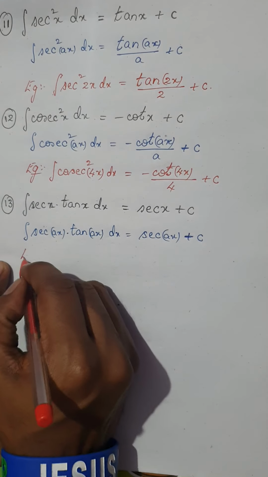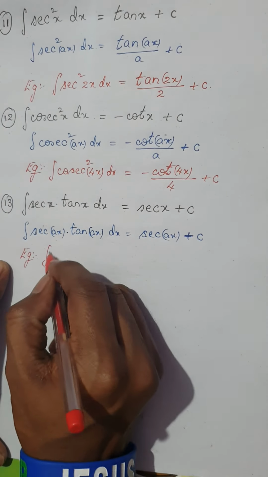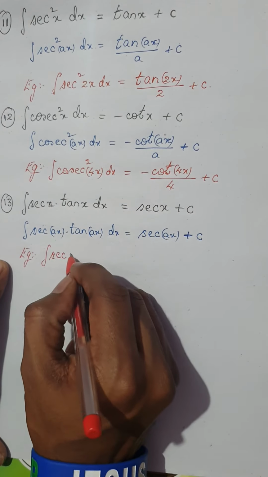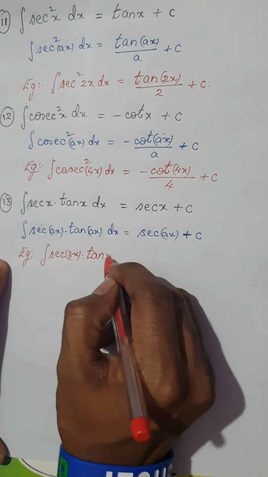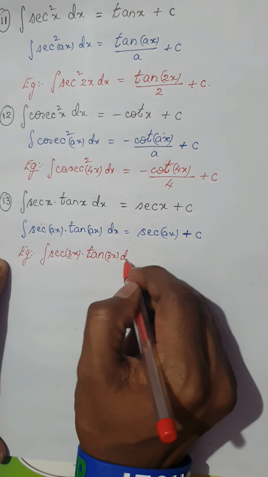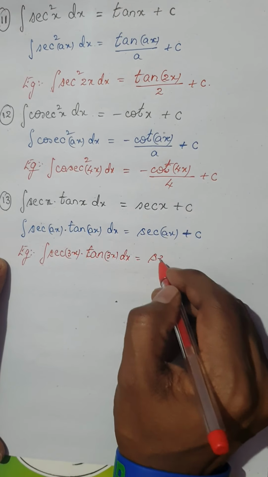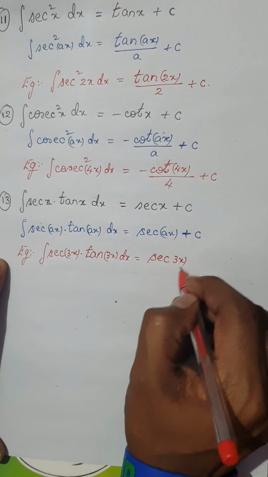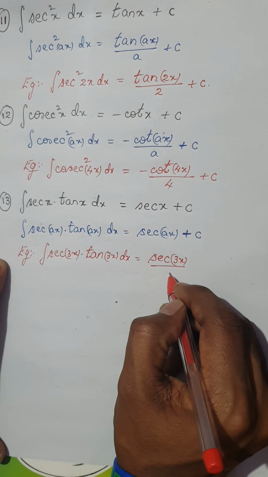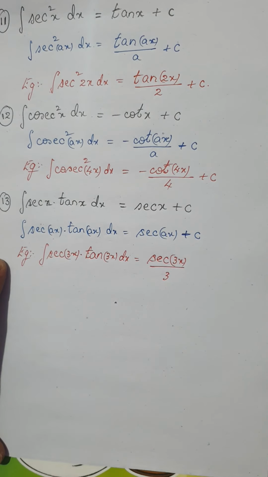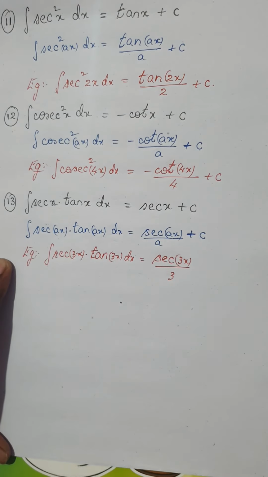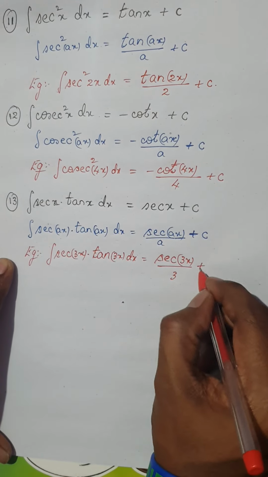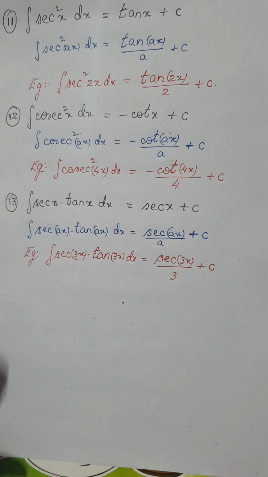If you take an example, integral of secant 3x into tan 3x dx would be secant 3x divided by 3 plus c, which is the constant of integration.